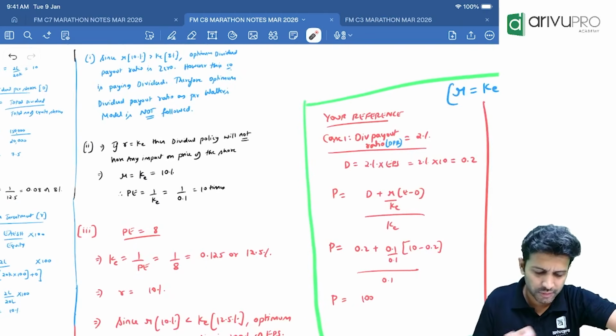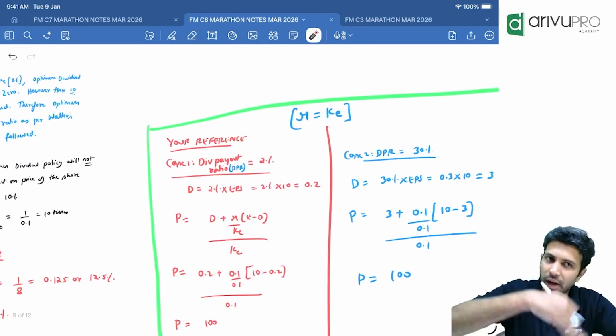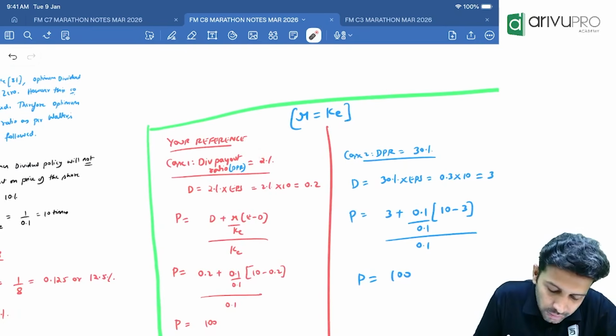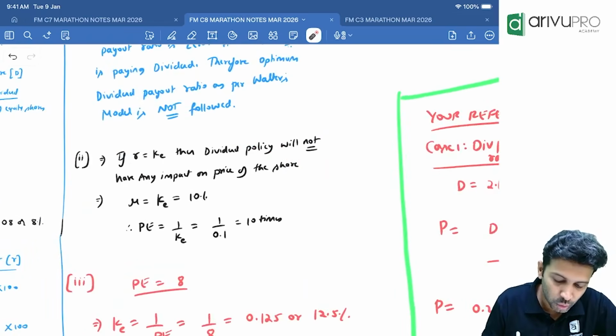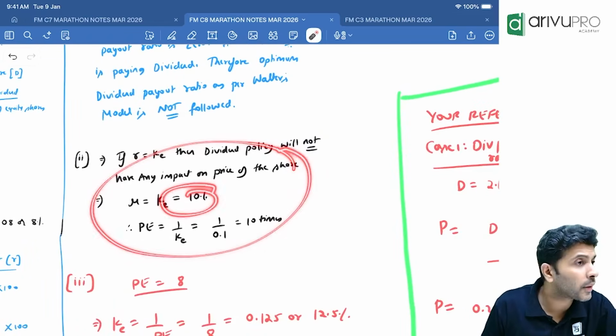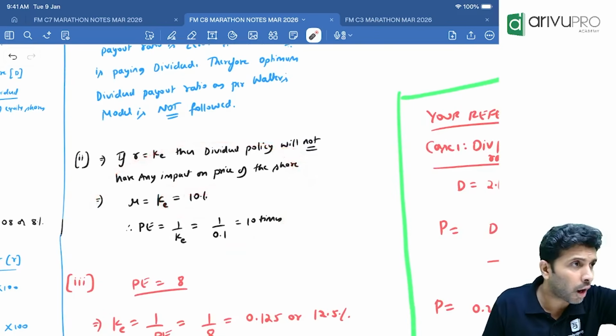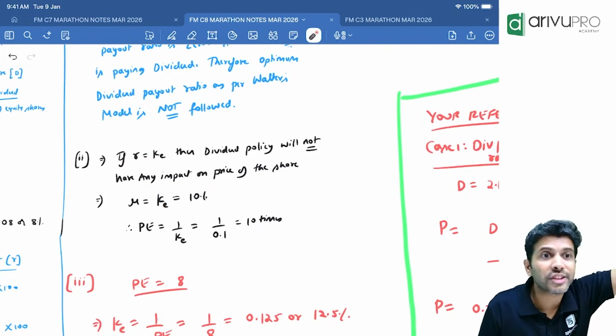Just for your knowledge sake, we've just proved this to you. I have taken 2 cases. You can build 101 cases, your call. Let's assume dividend payout ratio is 2%. As per this rule, since R and cost of equity both are the same, there is no optimum. Whatever you pay is optimum, the share price will remain the same.